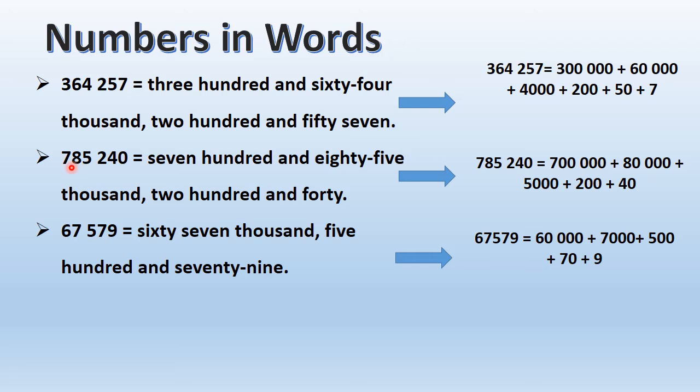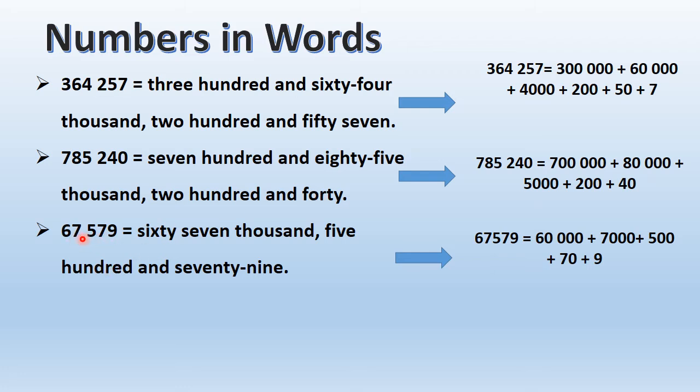Okay, first I will consider the thousand part: 785,000, comma. Now consider the hundreds part: 240. Then combine all this: 785,240. Okay. Next number. Now what is the number?